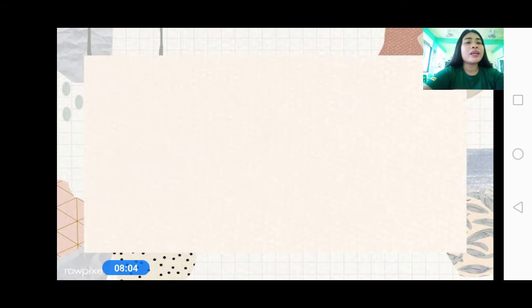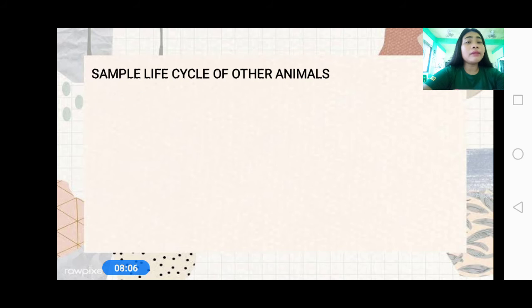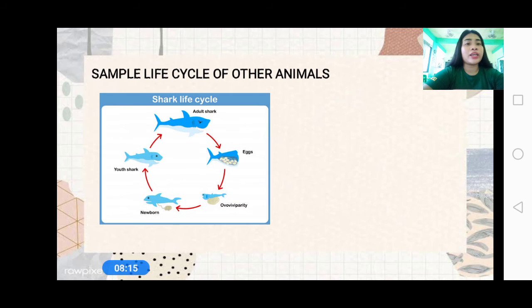Now let me show you sample life cycles of other animals as well, such as the shark. We have the adult shark, the eggs, the newborn, and the young shark.